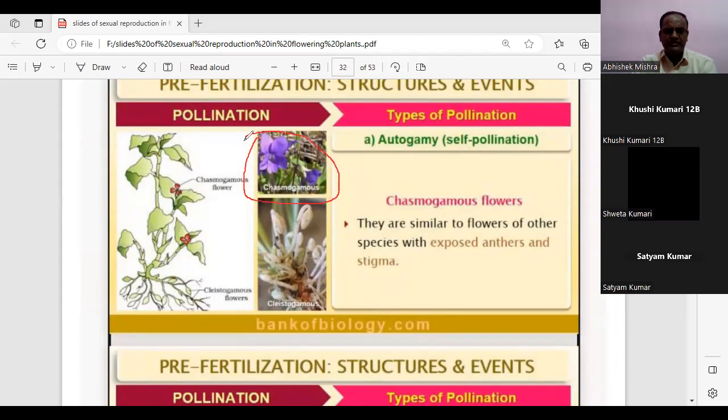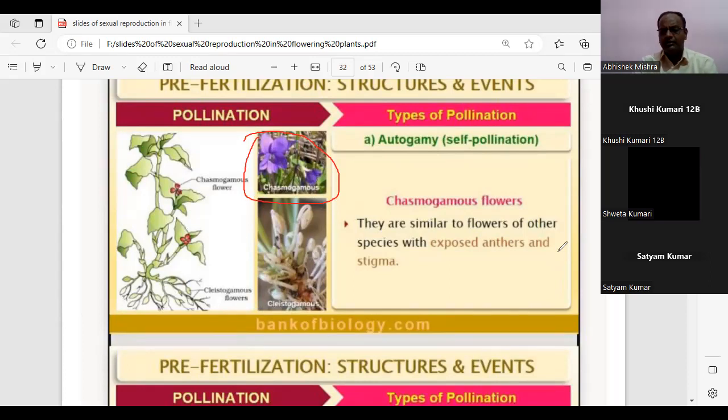So what is the feature of the chasmogamous flower? They are always open. That means they have exposed anther and stigma. If the anther and the stigma are exposed, then which type of pollination will be promoted?